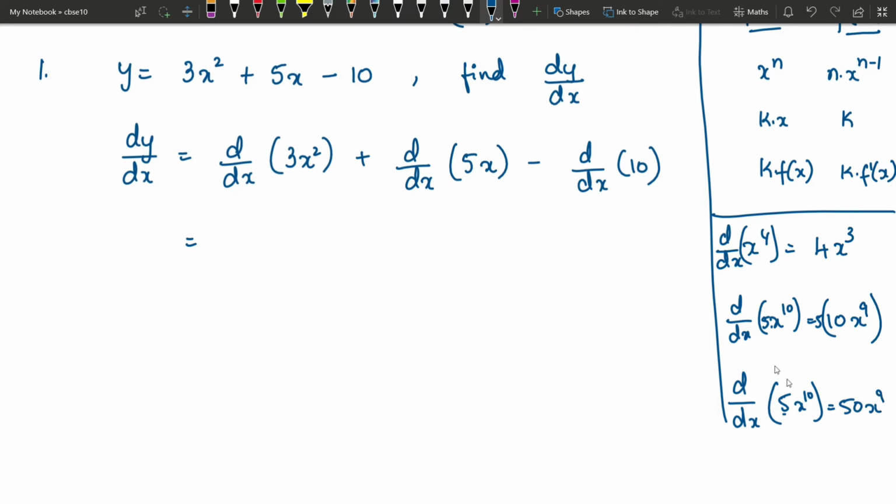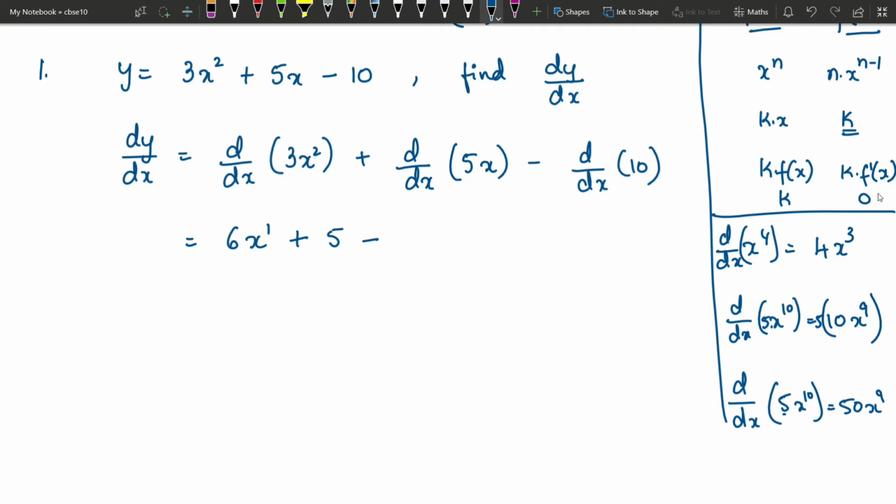So using this result, here the differentiation of 3x square is 3 into 2, which is 6, x power 1 less, plus the derivative of 5 into x. Derivative of k into x is k, so derivative of 5 into x is 5, minus derivative of a constant, which is 0. If you don't have an x term at all, then the derivative is 0.